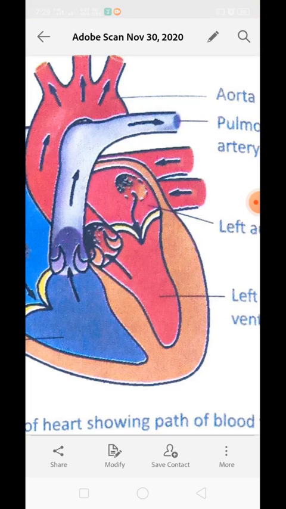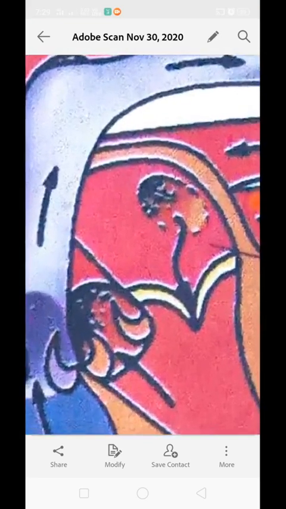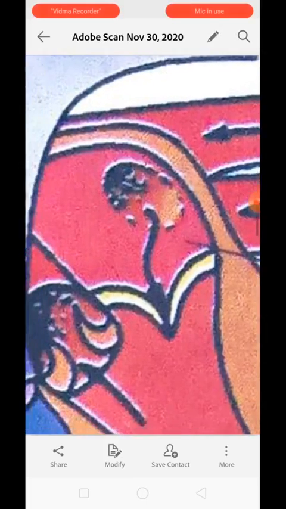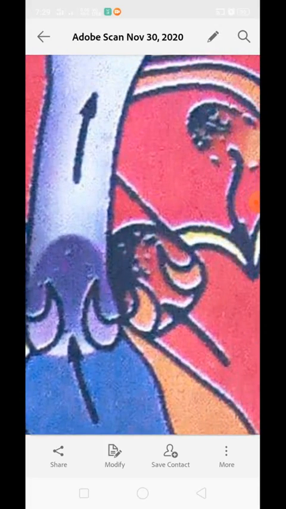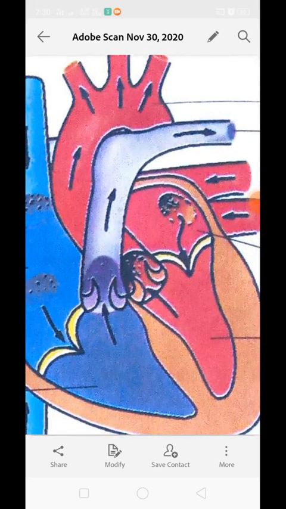There are valves present in the heart. These valves prevent the backflow of blood in the heart and blood vessels. They open and close about 1 lakh times a day. You can see this is the valve. Over here, this is the valve. Even the veins have valves so that they can prevent the backflow of the blood. Okay, whenever valves are present, they simply prevent the backflow of the blood.